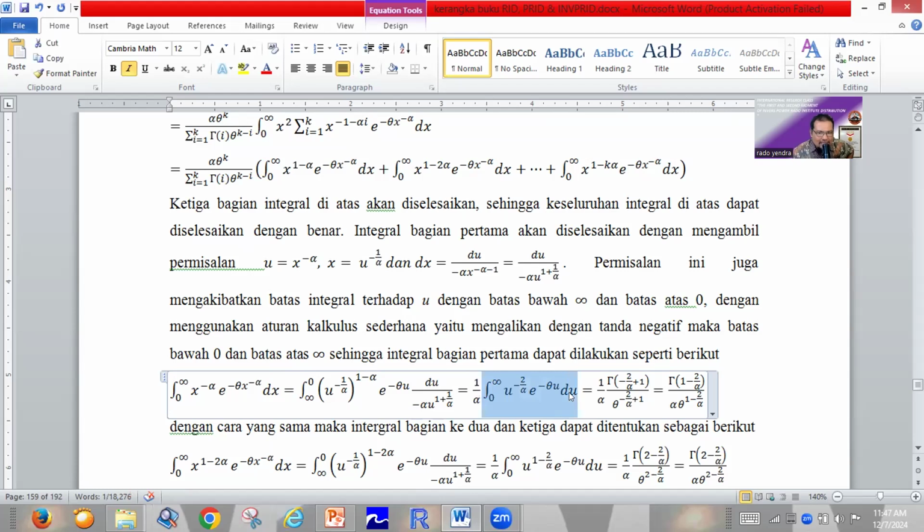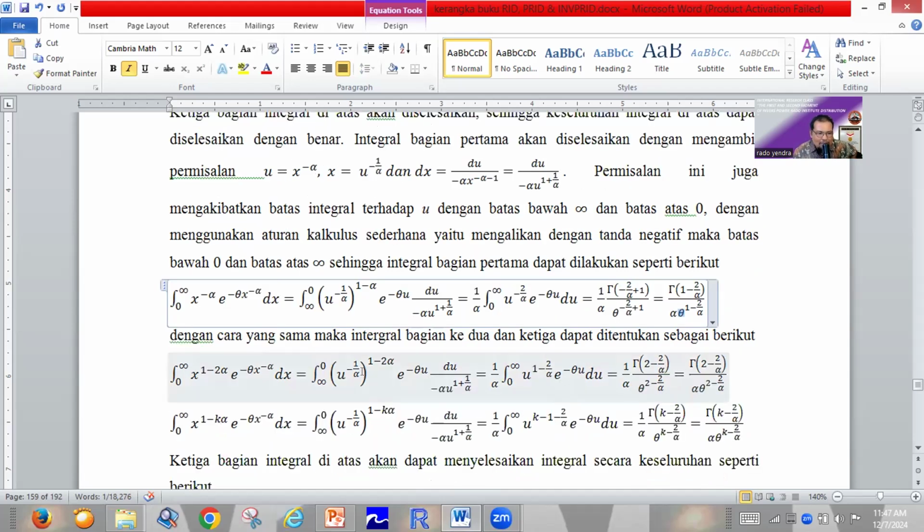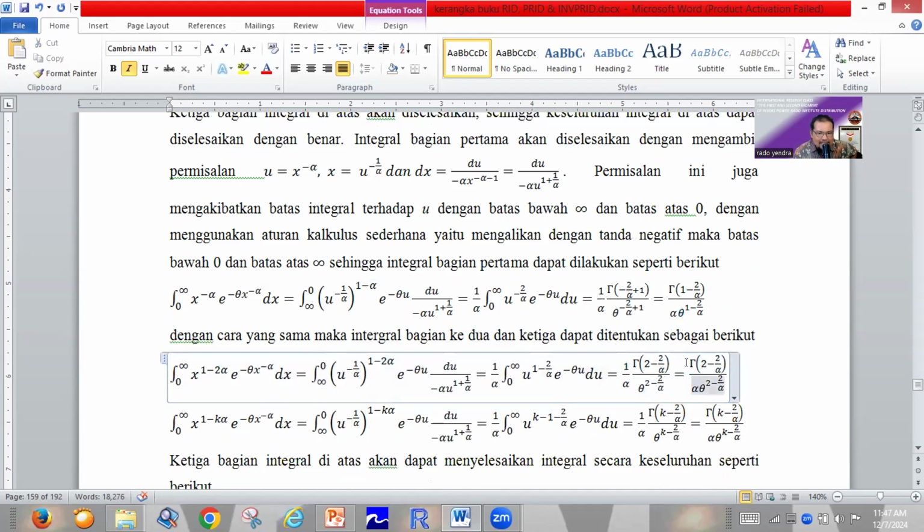This is only using the gamma density function concept, and we will find the integral. This one is only gamma function 1 minus 2 divided by alpha, divided by alpha, multiplied by theta power 1 minus 2 divided by alpha. And then in the same way for the second partition, the integral is gamma function 2 minus 2 divided by alpha, divided by alpha, multiplied by theta power 2 minus 2 divided by alpha.